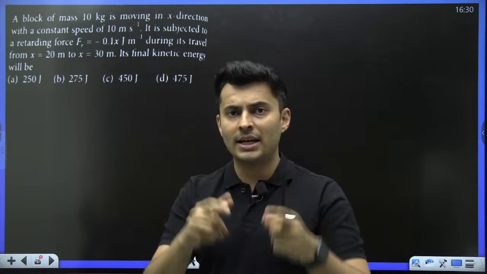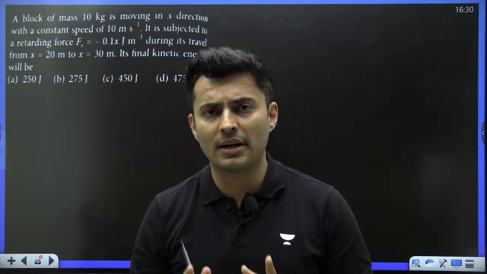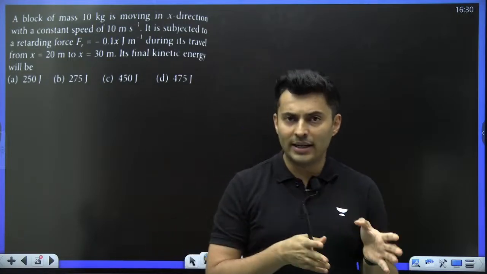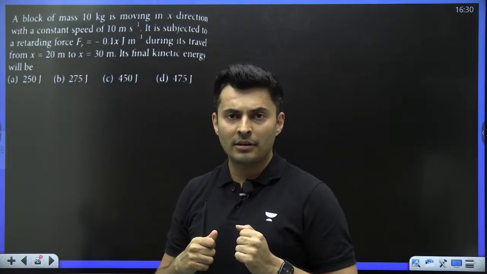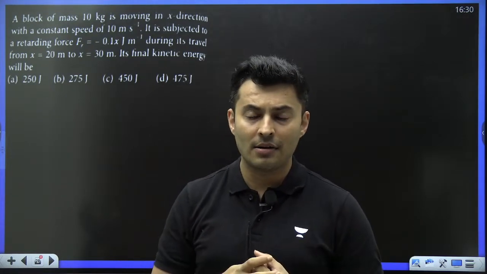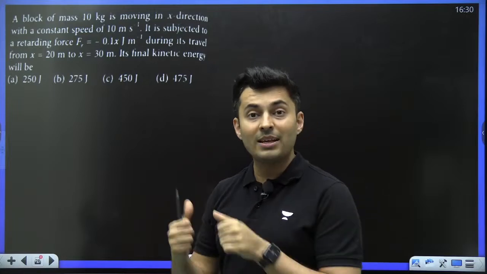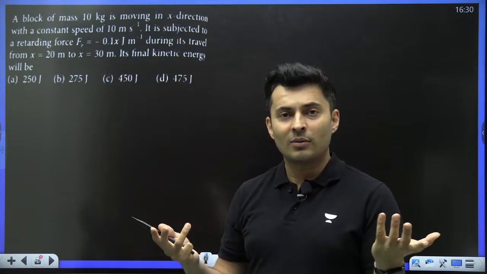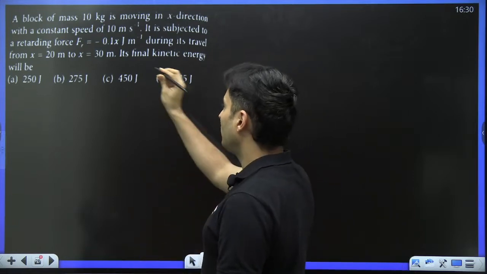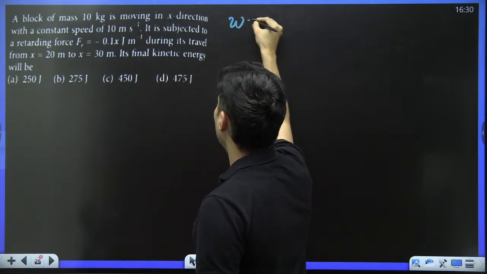Immediately it should click in your mind that yes, this is a question on the work kinetic energy theorem. I know the initial, I want to find the final, so I need the work. How do I find the work? Well, if a graph was given, I would just take the area. But here no graph is given, I have been given the equation. So what is the substitute for area? That's integration. So we'll integrate, right? So first find the work, my dear warriors.